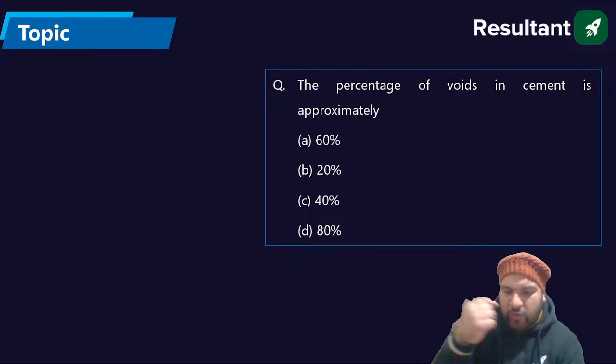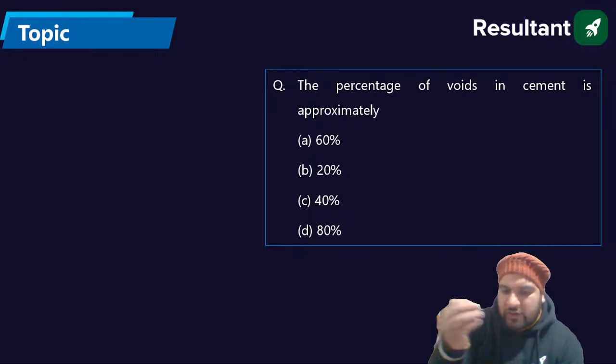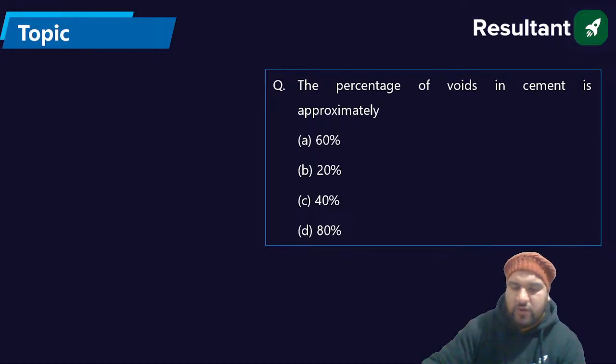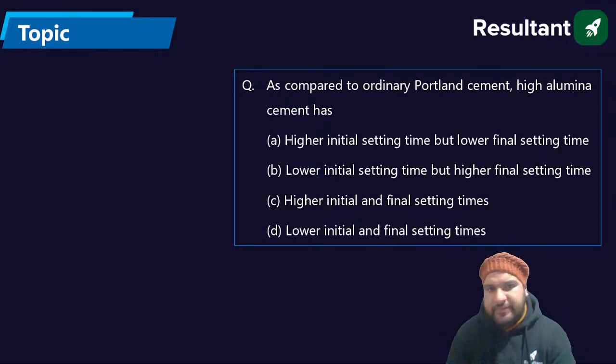The percentage of void in the cement is approximately, considering the gel water and the bound water, that is approximately 38%. So the void in the cement will be 40%. Next question. We can check this question also. Don't worry.